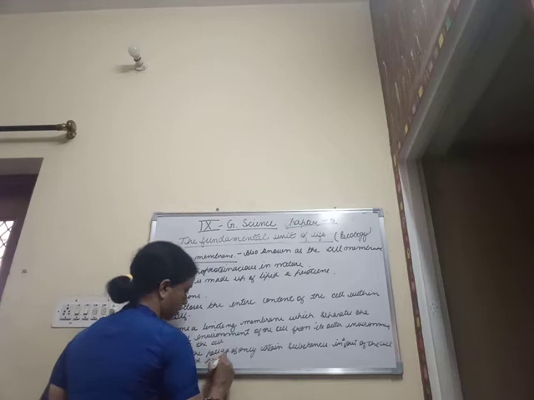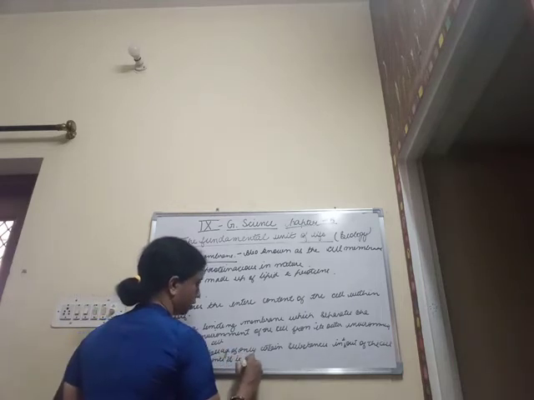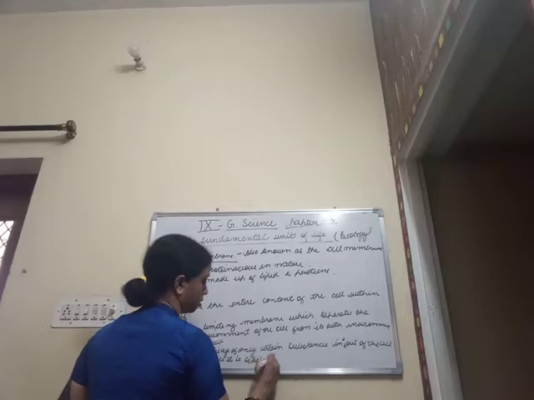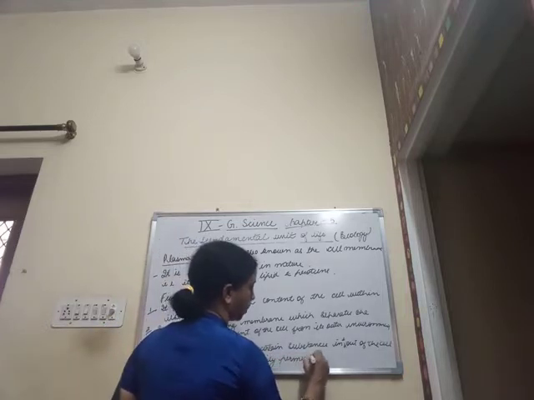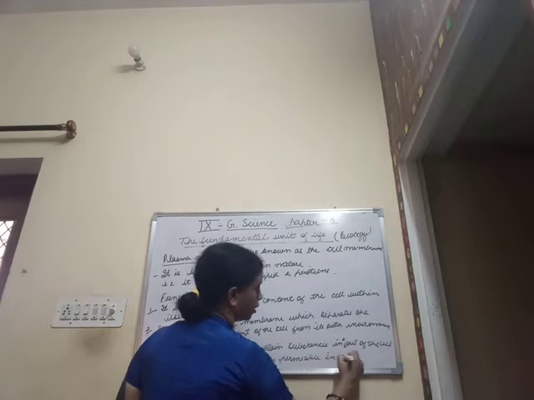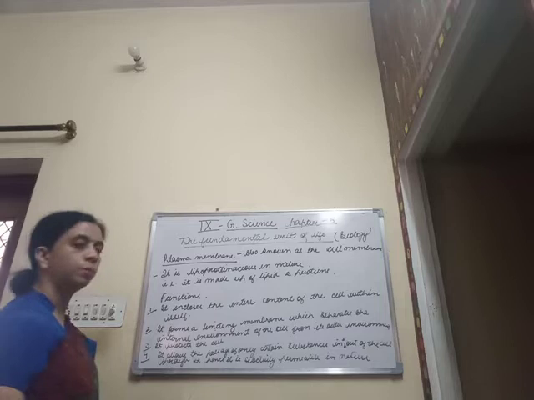Hence, it is selectively permeable in nature. So, this is all about the plasma membrane.